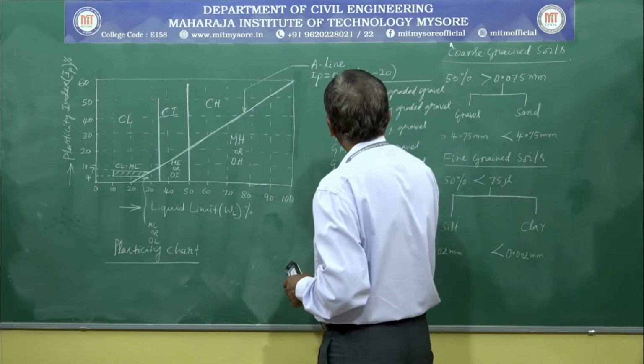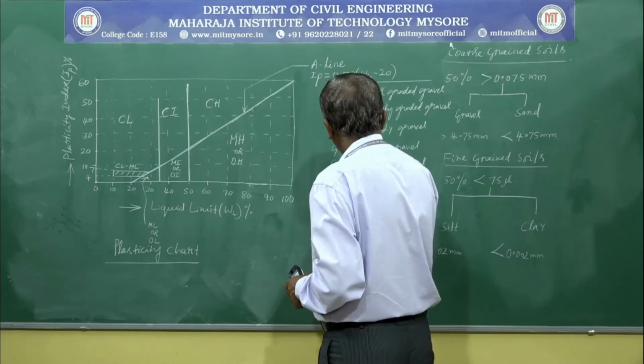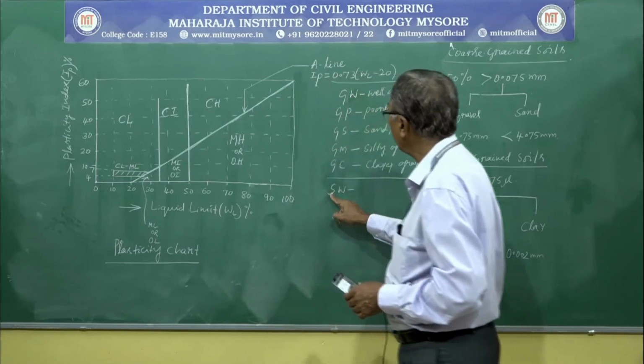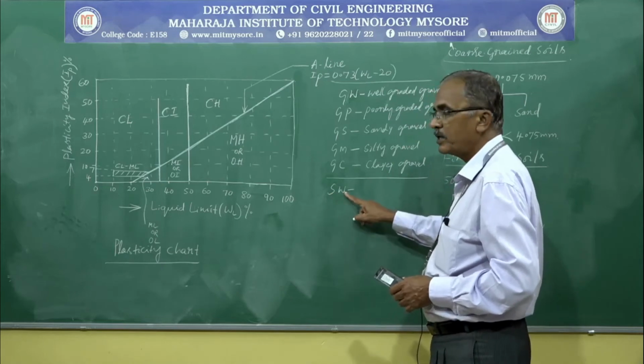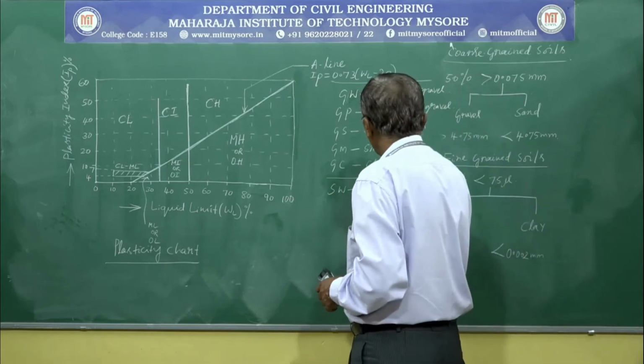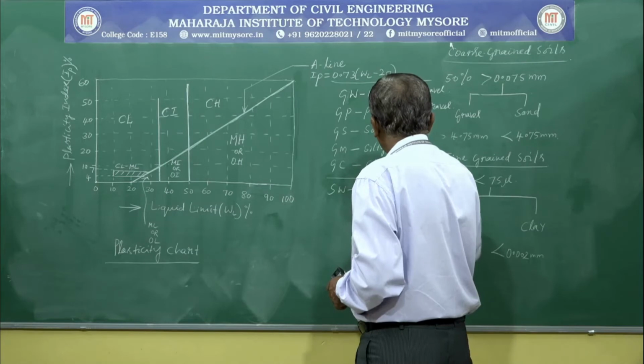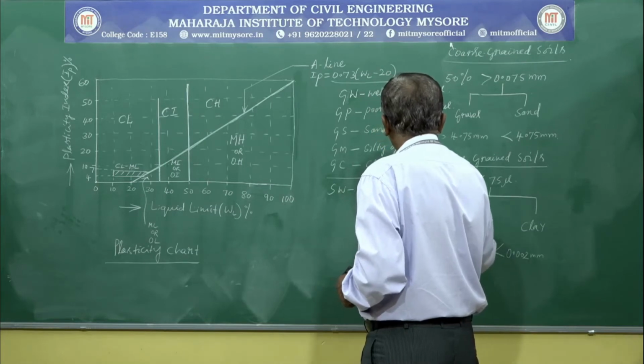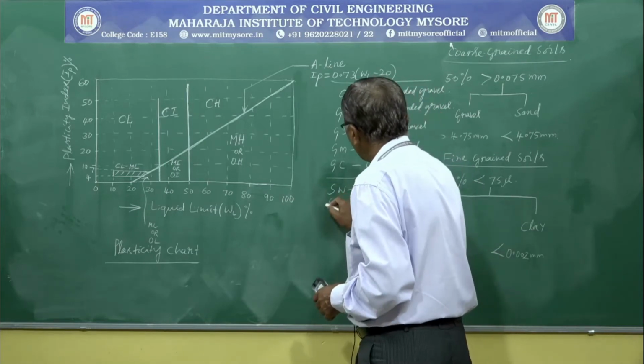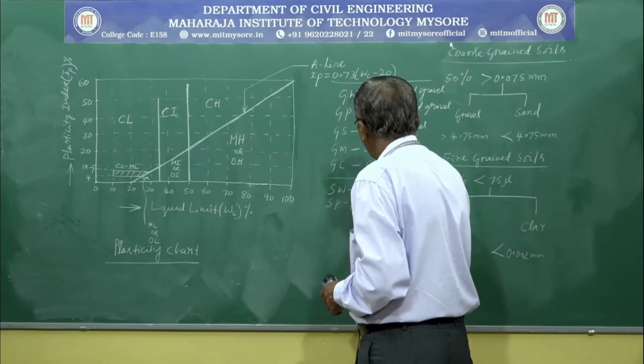It is SW. S stands for sand, W stands for well graded sand. Then SP means poorly graded sand.